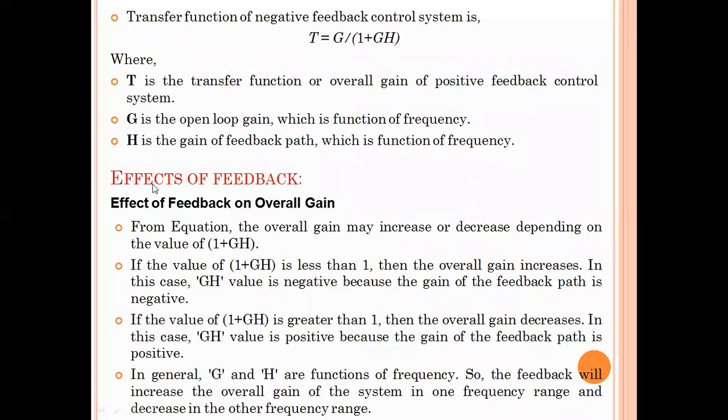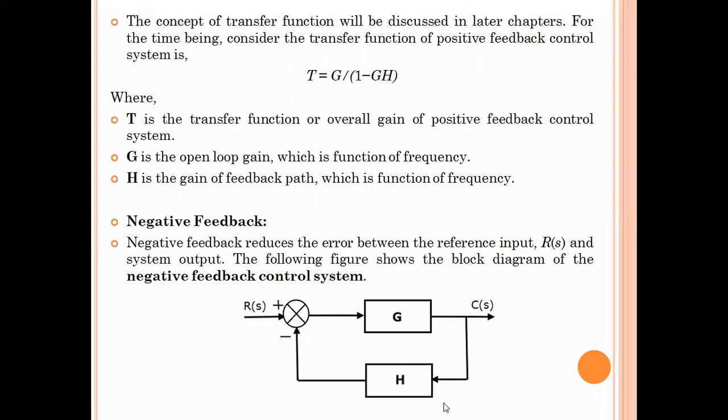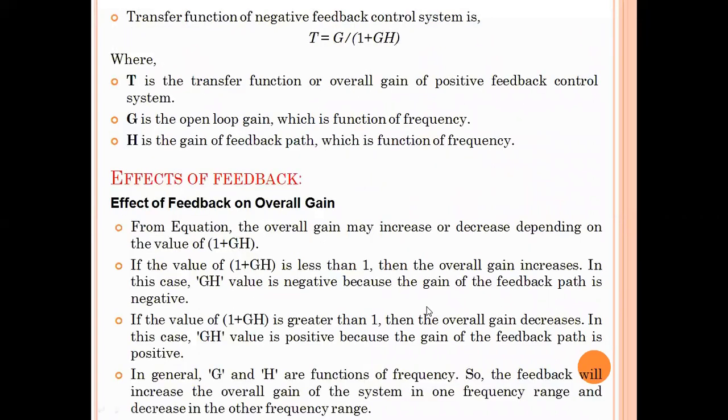And now coming to the effects of feedback. See how this feedback will affect the overall gain of the control system. Overall gain means C of S by R of S, output by input, the overall gain of this entire system. How will the feedback affect the overall gain? Let's see from this equation.